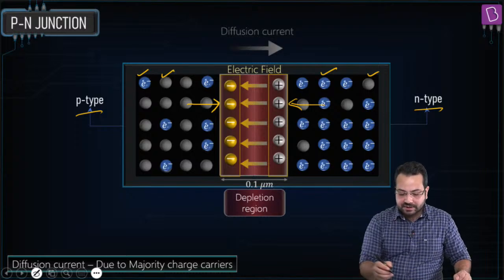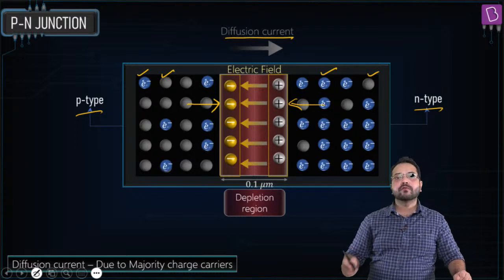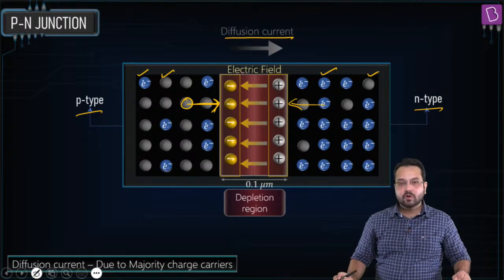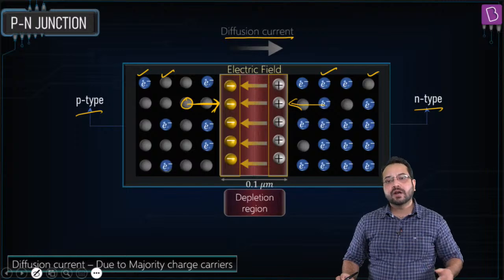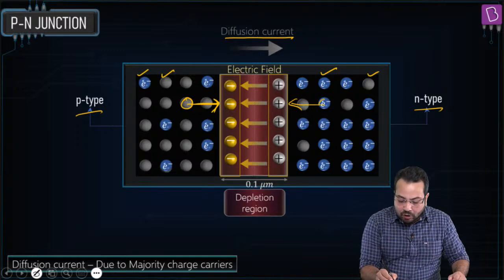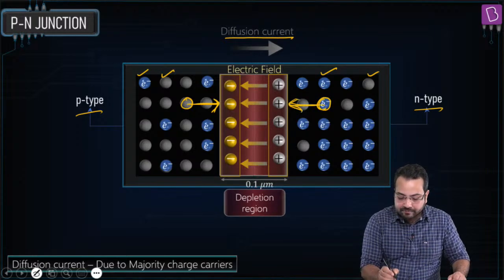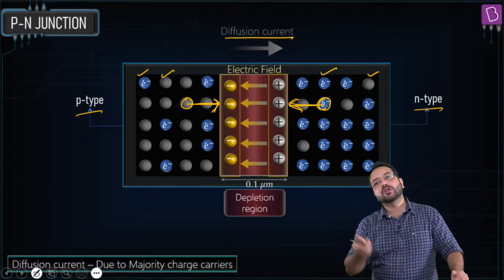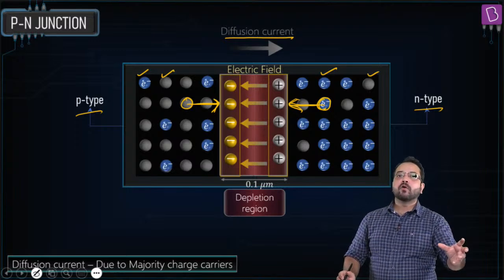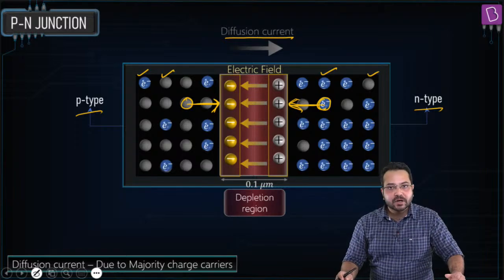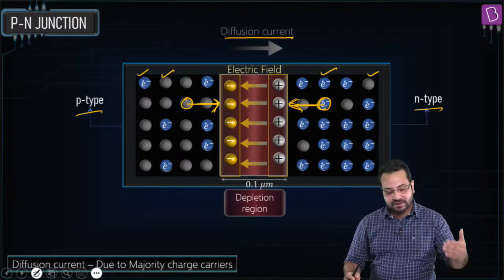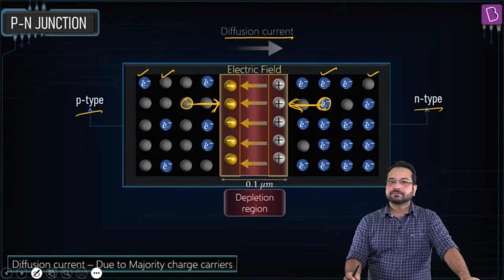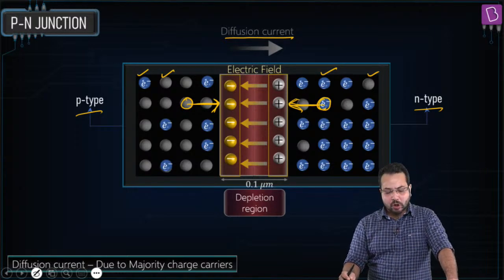And also notice that the direction of diffusion current is going to go from P to N. Okay, holes are moving from P to N. Holes are positively charged, so the direction of current is from P to N. And electrons are moving from N to P. Electrons are negatively charged, so the direction of flow of current is going to be from P to N again. So both because of the diffusions of holes and electrons, the diffusion current is going to be from P to N side. Is that clear? Clear? All good?